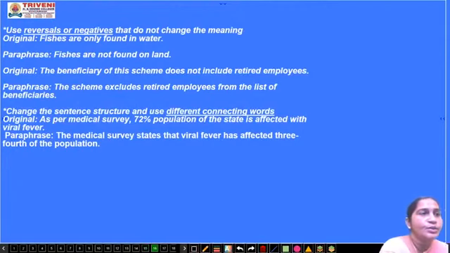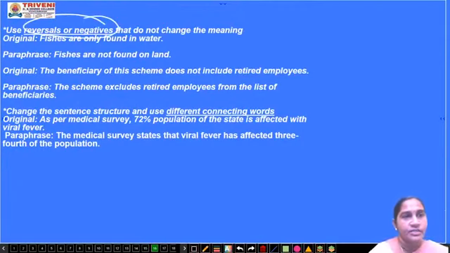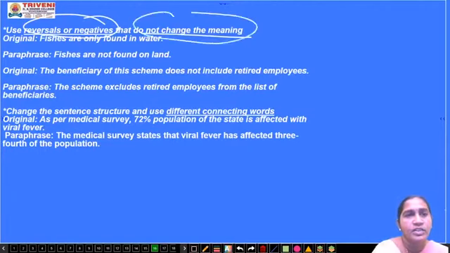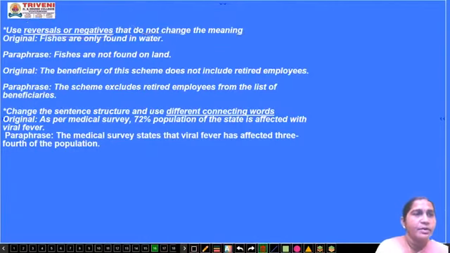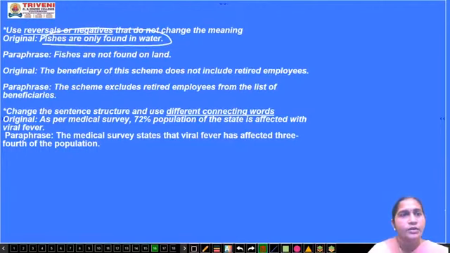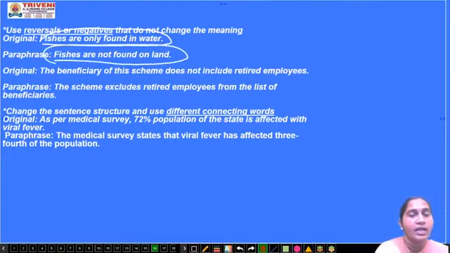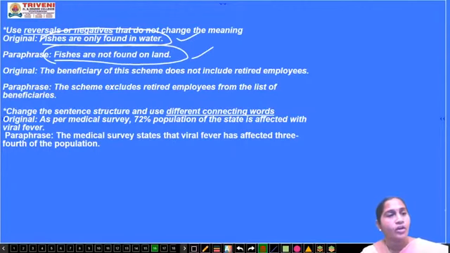Next one, use reversal or negatives that do not change the meaning. This is the most important thing you have to remember whenever you write a paraphrase or a summary. The thing is that you should not change the meaning of it. Now see the example. "Fishes are only found in water" is the sentence given, and you can write it another way also: "Fishes are not found on land." The sense is the same, meaning they are found only in water.